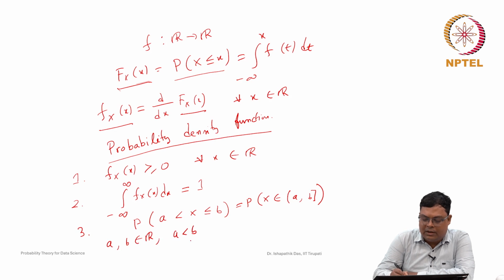So, you can think a is less than or equal to b, because here only one end is open. So, a is less than b. Then in that case, how will we find the probability using the probability density function? This is nothing but the integration from a to b of f_X(x) dx. So, what is the graphical interpretation of the probability density function whenever X is a continuous random variable?